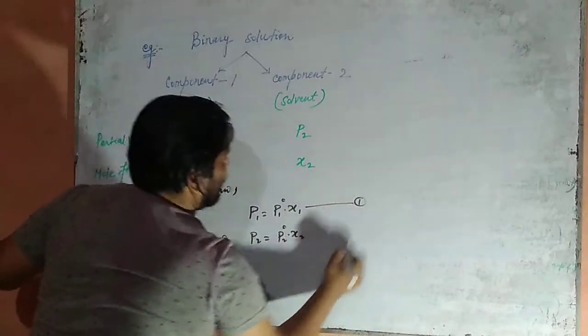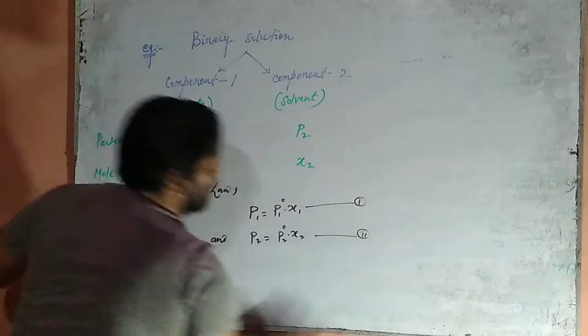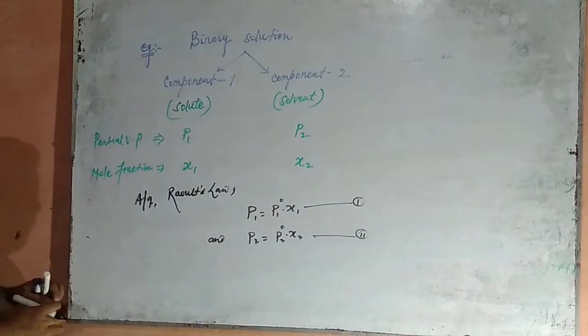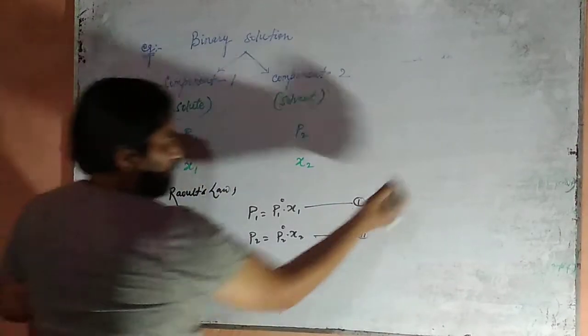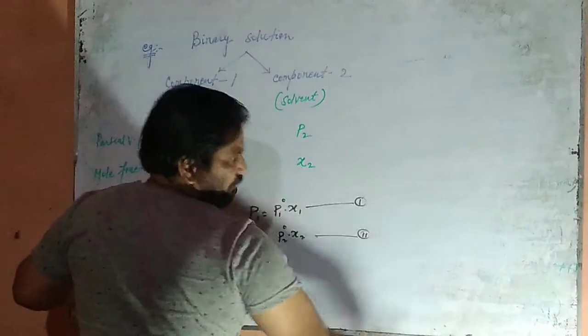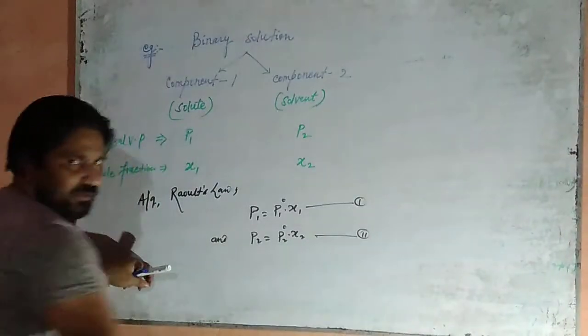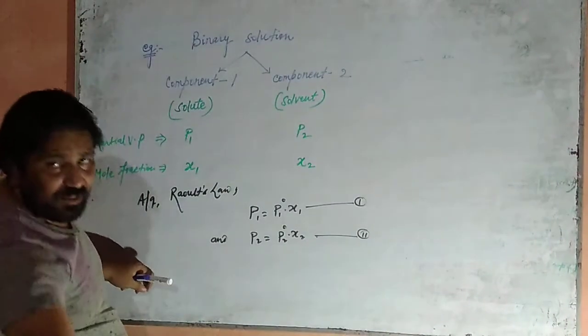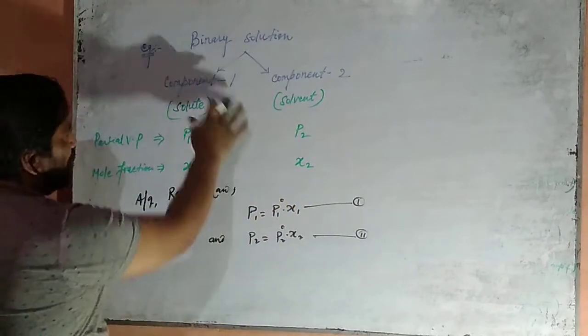This becomes relation 1 and this becomes relation 2. Clear? Because we have discussed in the previous board about Raoult's law.